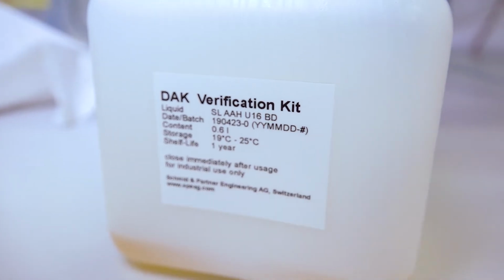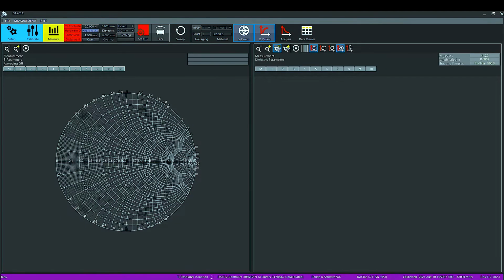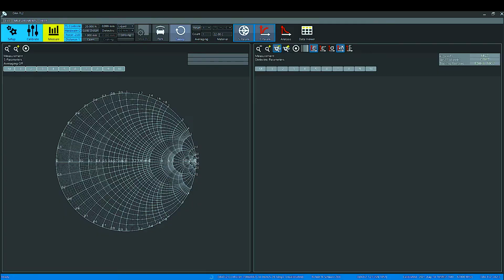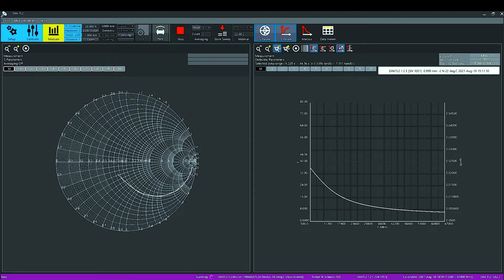Next, I set the probe distance from the bottom of the Petri dish to 1 mm in the text box and click on the Go to Distance button. Then I press Sweep and store the measured data on one of the buffers similar to solid measurements.